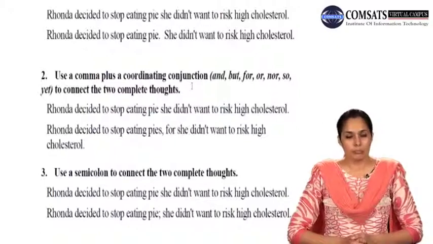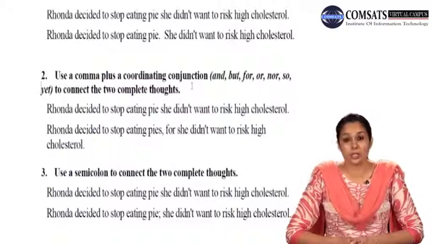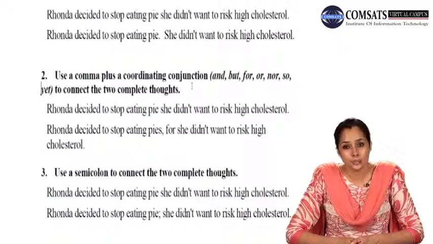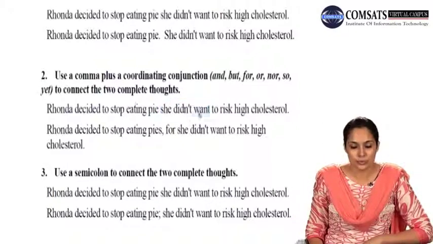Now, one very important thing is that you have to see what coordinating conjunction connects the two thoughts that you have. Now, look at this example. Rhonda decided to stop eating pie. She didn't want to risk high cholesterol. This again is a fused sentence, and see how they have connected it.